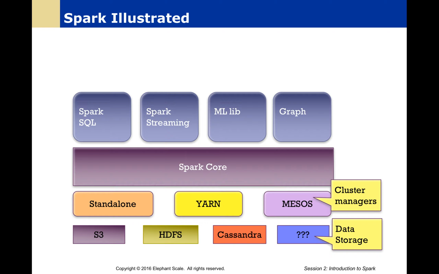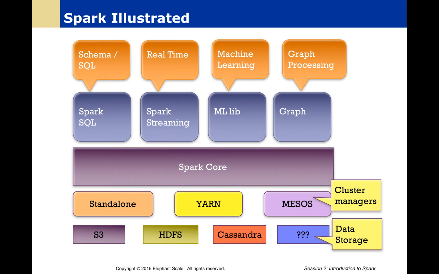So how Spark is illustrated here, we have our core Spark API, and on top of that, that supports a number of different use cases. We have Spark SQL for schema, SQL type operations, Spark Streaming for real-time, MLlib for machine learning, which we're going to look at later, and graph processing.